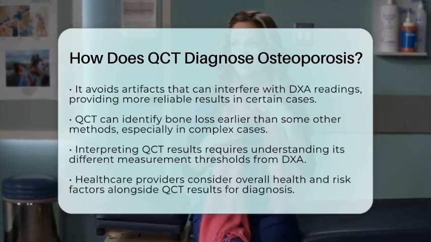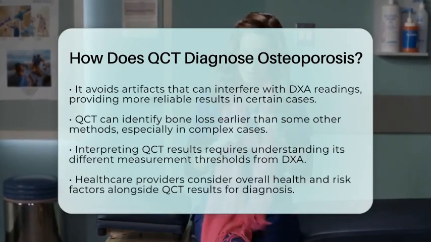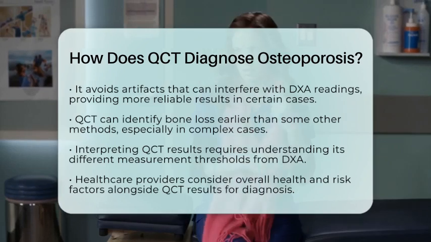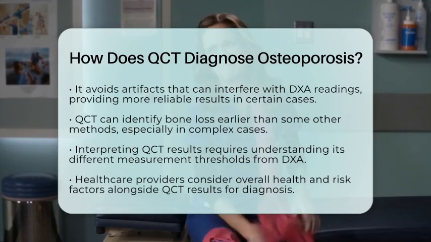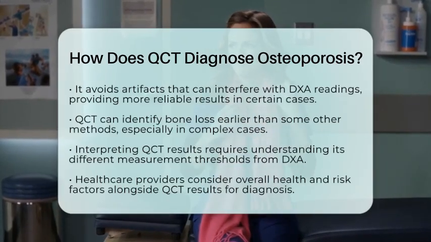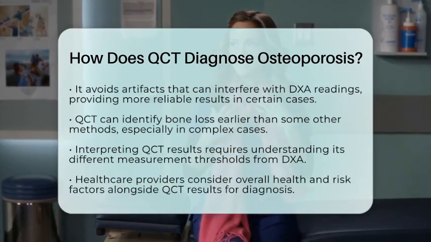In summary, QCT diagnoses osteoporosis by providing a detailed, three-dimensional measurement of bone mineral density, focusing on the spongy bone inside your bones. Its ability to overcome some limitations of DXA, especially in certain patient groups, makes it a reliable and precise tool.